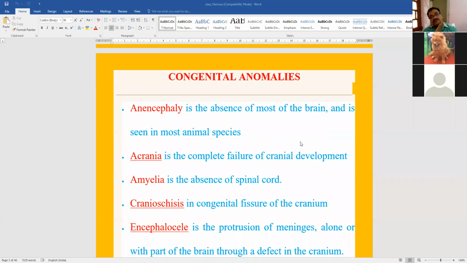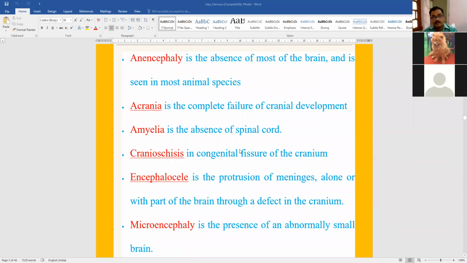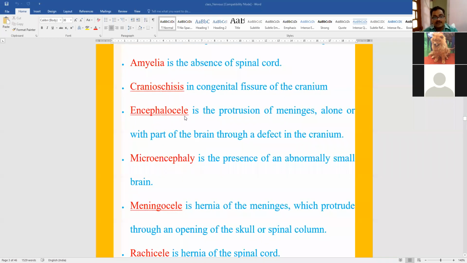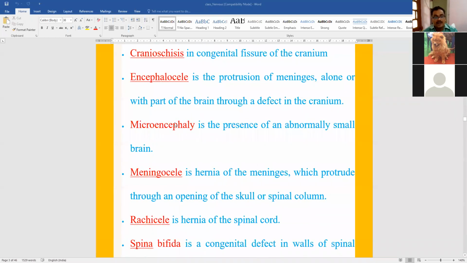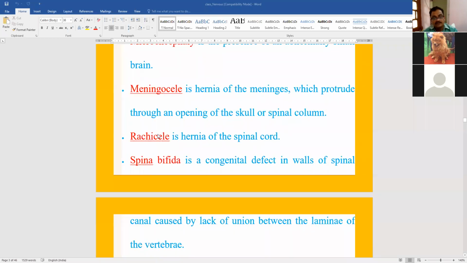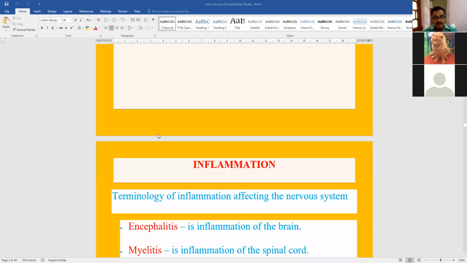First, the first condition in congenital anomalies was the anencephaly, that is absence of the brain, acrania, that is absence of the cranial bone, amyelia, absence of a spinal cord, cranioschisis, cleft in the cranial bone, encephalocele, herniation of the brain, naturally along with the meninges, microencephaly, a small brain, meningocele, herniation of the meninges only, not the brain, rachischisis, hernia of the spinal cord. These were some important congenital anomalies.